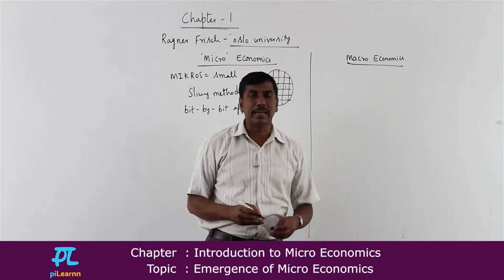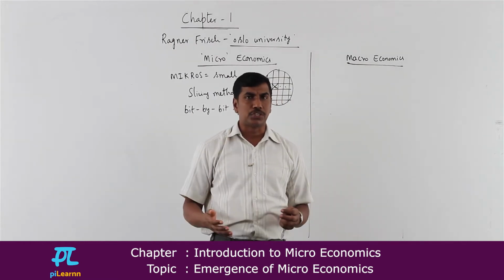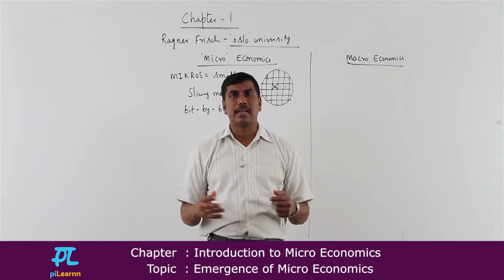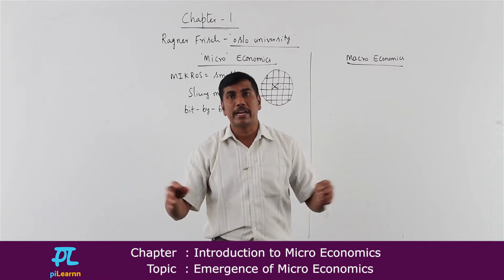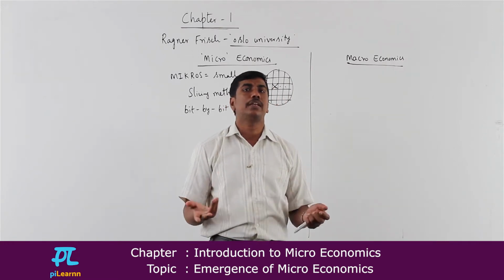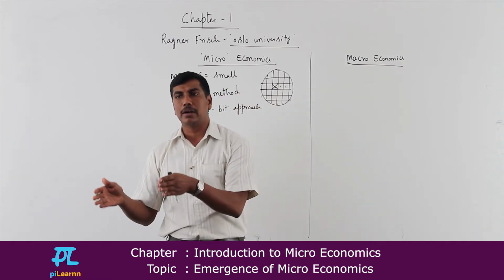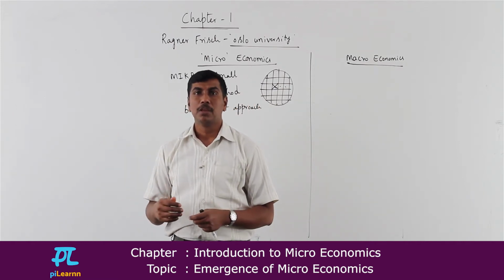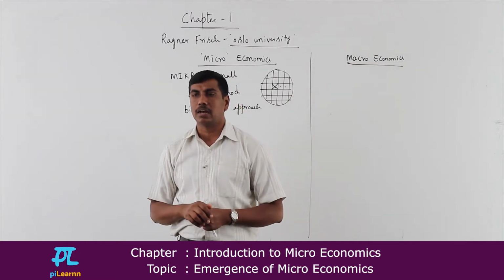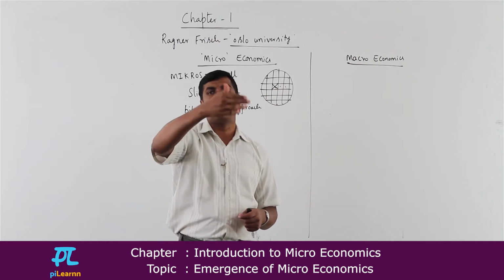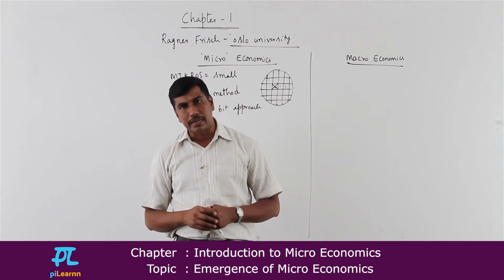It is as simple as saying, for example, in a classroom there are 60 students. Out of 60, some 10 students get up and ask me 10 different doubts. Is it possible to clarify all their 10 doubts at the same point of time? No, it is not going to be possible. So what will I do? First, I will go to one student and clarify his or her doubt. After that, I will go to the next student and clarify his or her doubt. After that, the next one. Like that, one by one, I will be clearing the doubts of the entire class.